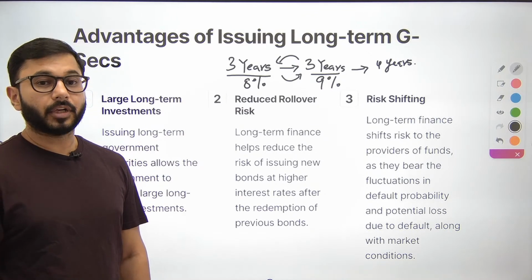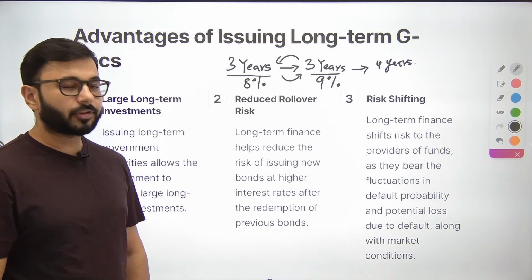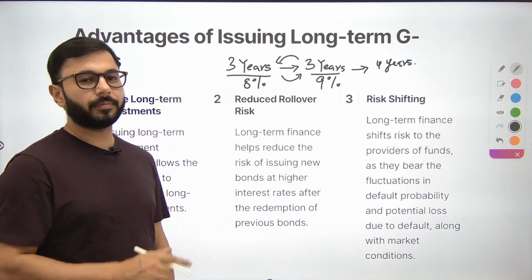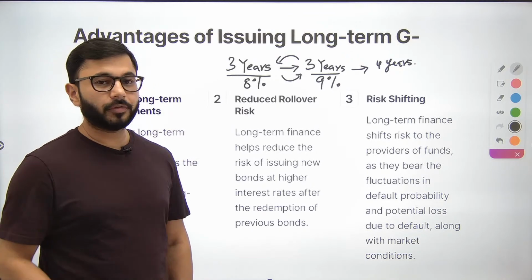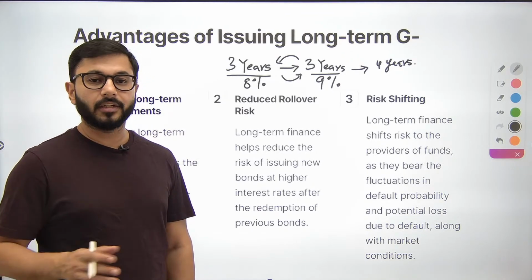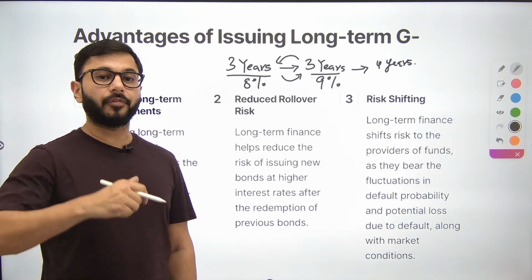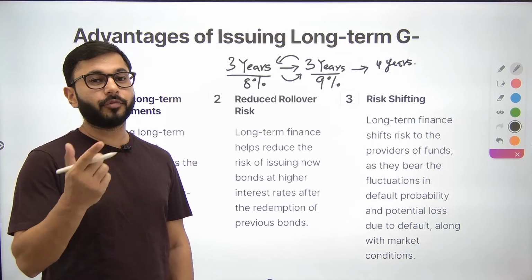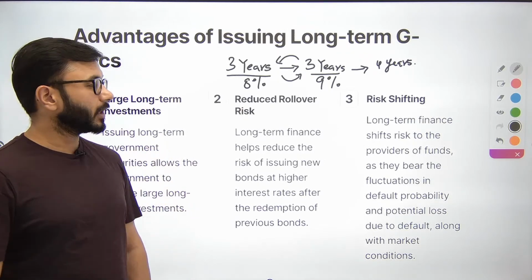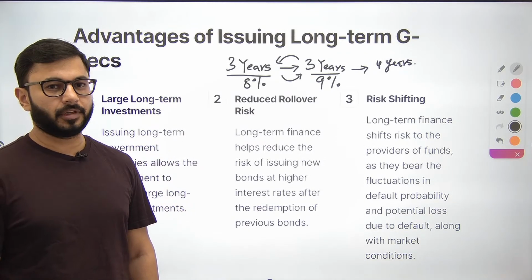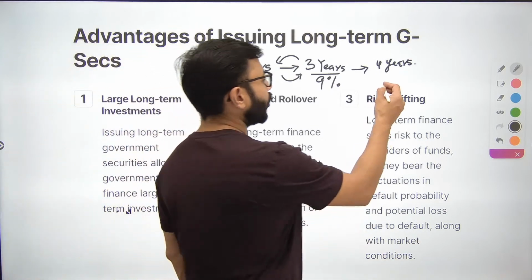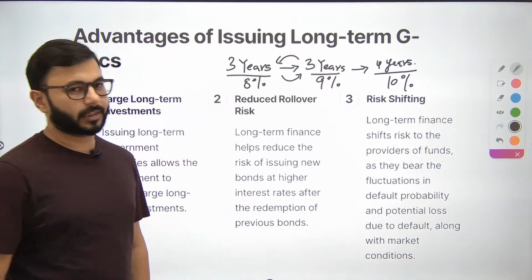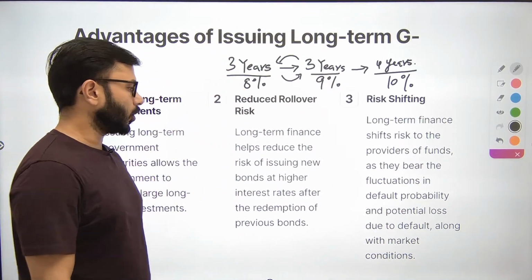Why? Because the risk associated with giving the money to you has increased for the people out there, because they know that you've invested in something more risky, something which is going to give you a return after 10 years, 15 years. So they don't know if you will default or if you will be able to pay back the money. So they will say 8% is not enough. We want more, 9%. You go back to the market again after 3 years, they say this time it's going to be 10%. This is rollover risk.